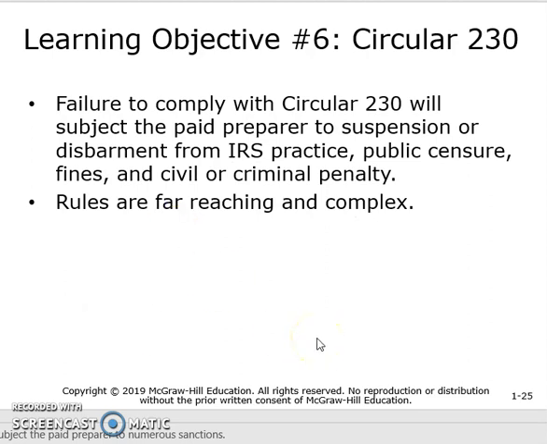Failure to comply with Circular 230 will subject the paid preparer to suspension, disbarment from IRS practice, public censure, fines, and possible civil and criminal penalties, including jail time. The rules for this are very far-reaching and complex.